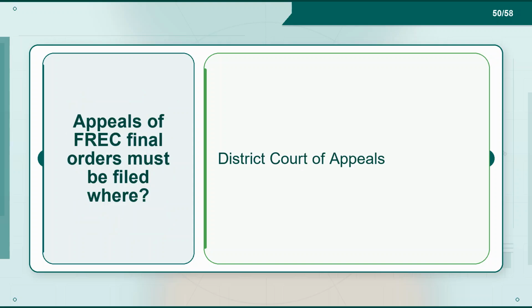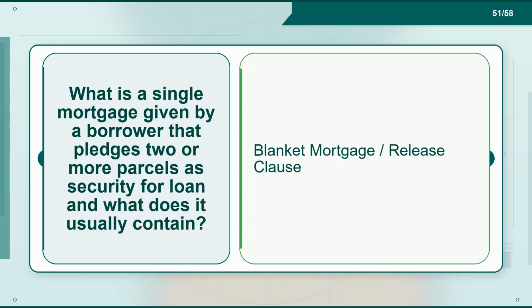Flashcard 50. Term: appeals of FREC final orders must be filed where? Definition: District Court of Appeals. Flashcard 51. Term: what is a single mortgage given by a borrower that pledges two or more parcels as security for a loan, and what does it usually contain? Definition: blanket mortgage / release clause.